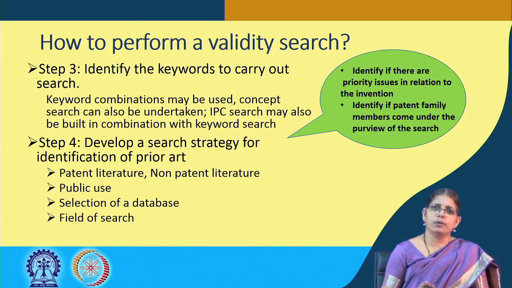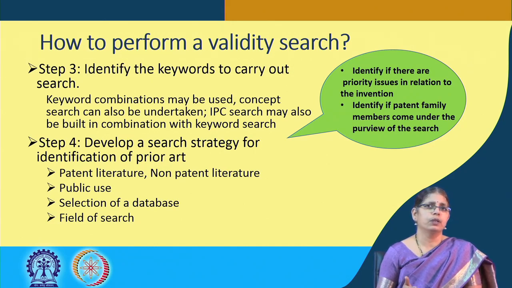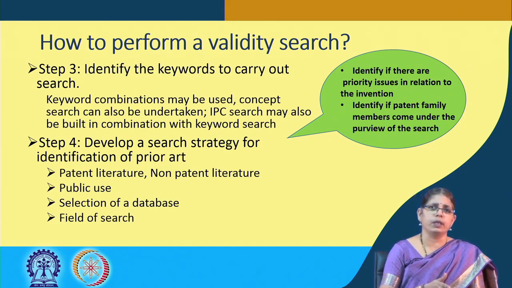Sometimes selection of a database is also important, because you are aware that these sorts of inventions are taken in those particular jurisdictions most of the time, in which case your upfront search in relation to prior art must be in those specific jurisdictions. Field of search again is important from the point of view of understanding the application of the invention. So, there are certain considerations when we conduct the validity search. Sometimes the priority date itself is a question. So, the questioning of validity of a priority date comes into the picture, in which case you must go back to the date of filing and take that as the starting point.